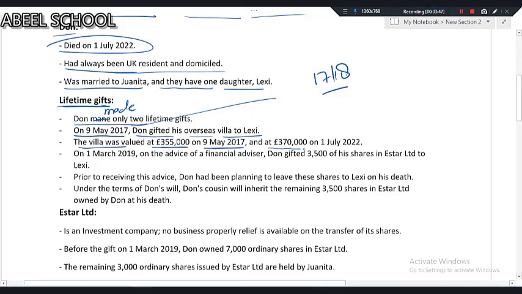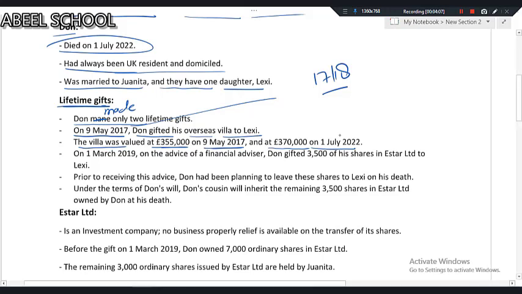and 3,70,000 on July 2022. Very important. When someone is given a gift in his or her life, then whatever the value comes at that time, on the same value you have to pay death tax.